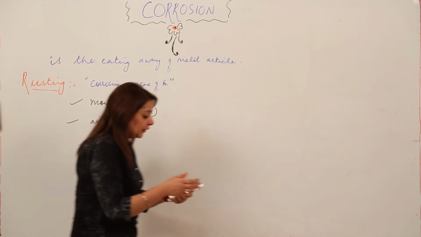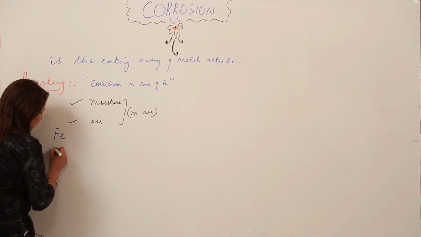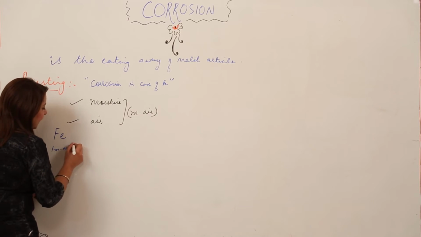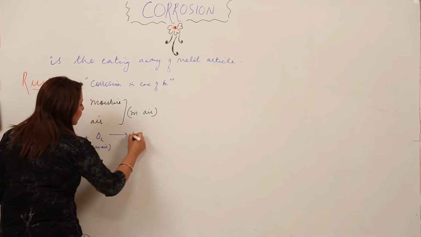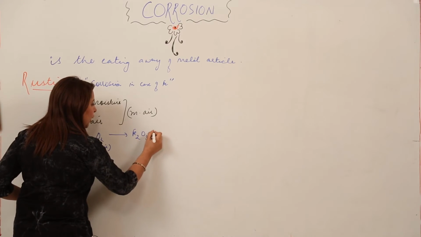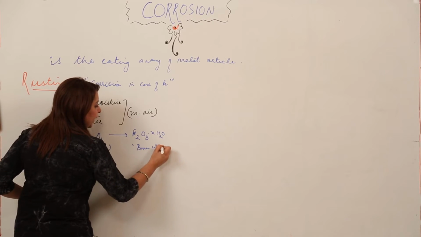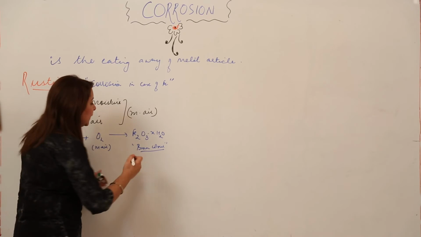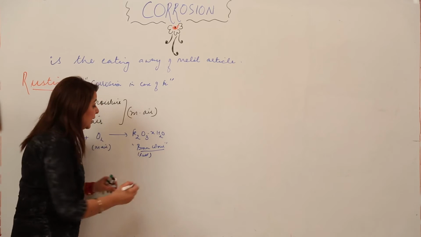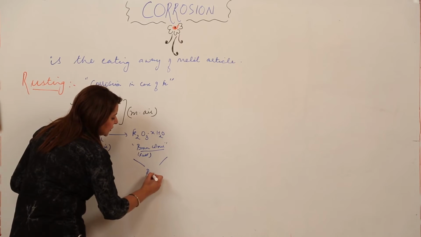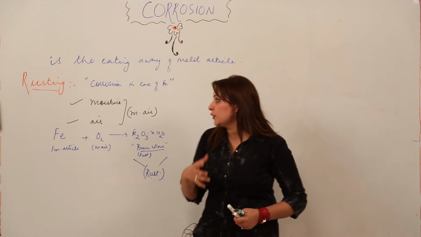So what is rusting? I'll write the chemical equation. See, this is the iron article. When the iron article comes in contact with moist air, it leads to the formation of Fe2O3.XH2O, a rust colored flaky layer that gets deposited on the iron article, and that is the rust. So rusting is the corrosion in case of iron.